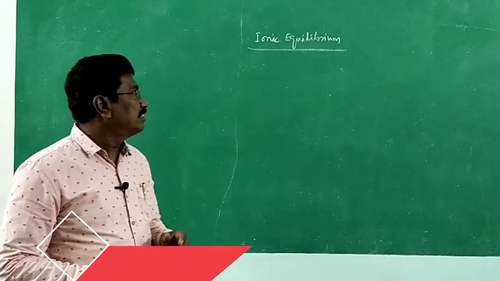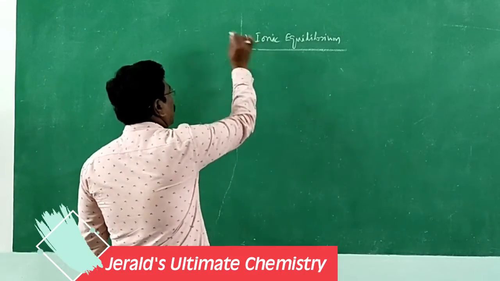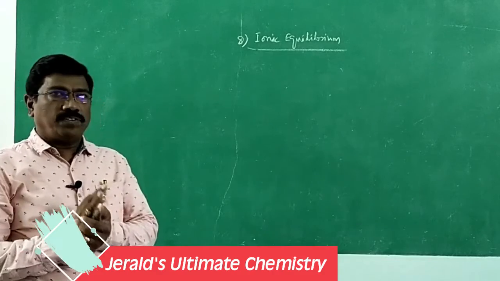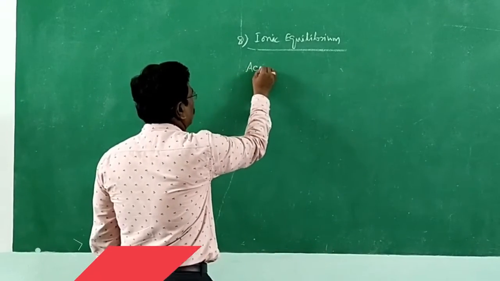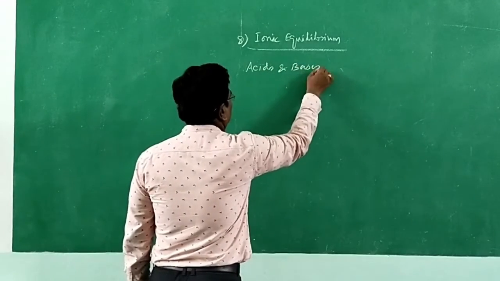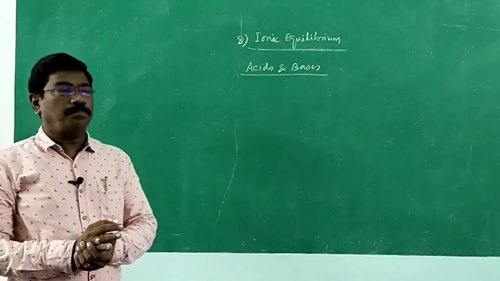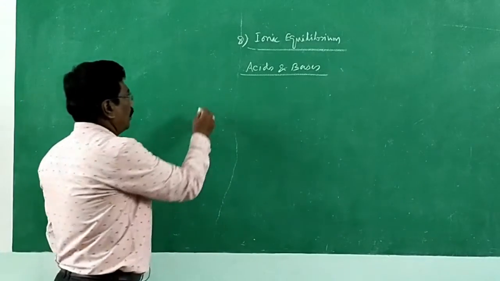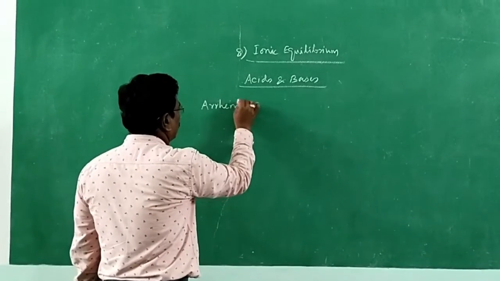Dear students, under the chapter Ionic Equilibrium, 8th chapter in second volume, to start with, we are going to see the concepts of acids and bases. The very first concept about acids and bases was given by Arrhenius. So, Arrhenius concept. Let me start the session with Arrhenius concept.